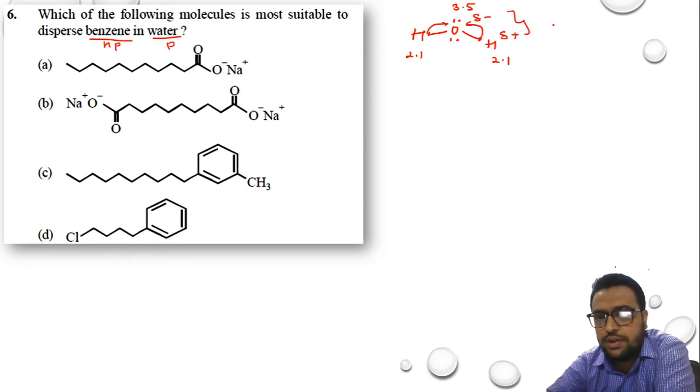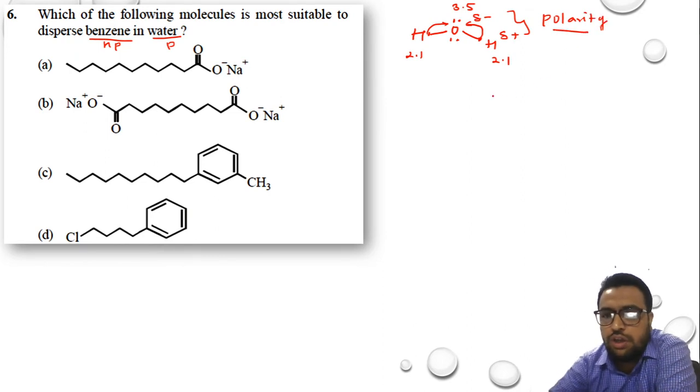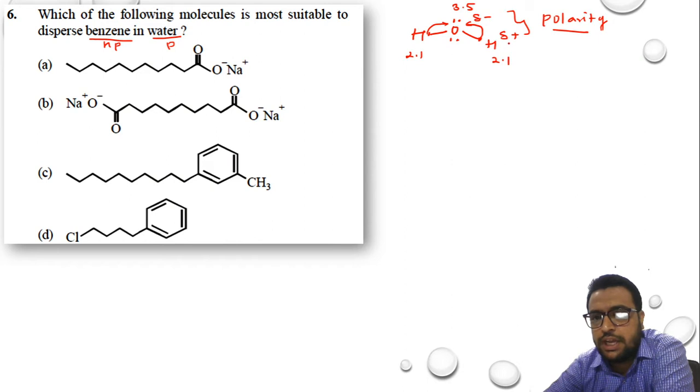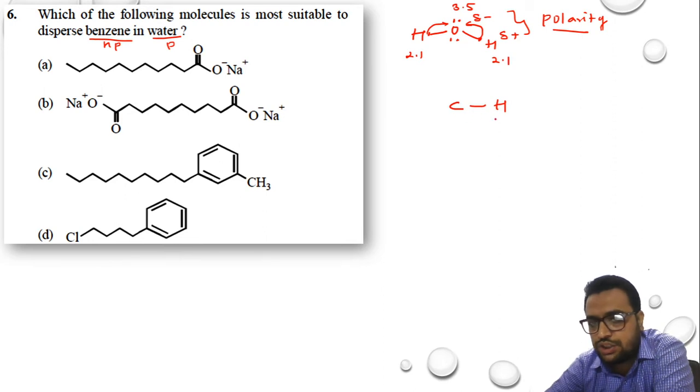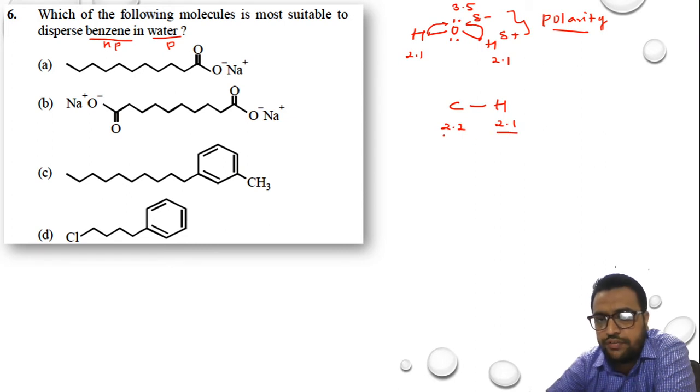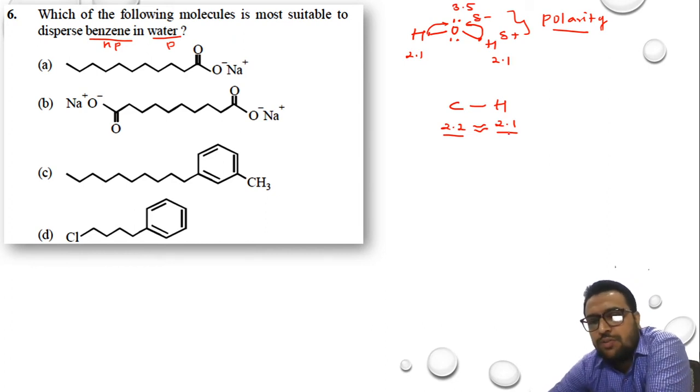So what has happened over here? We have developed charge, and development of these charges is actually called polarity. So in water molecule, because of oxygen becoming negative and hydrogen becoming positive, polarity is developed, and we say that the compound is polar in nature. Suppose, for example, if I have carbon and hydrogen, hydrogen is having electronegativity of 2.1 on a Pauling scale and carbon is having 2.2. For hydrogen it is 2.1, for carbon it is 2.2. We will say that the difference in electronegativity is almost similar.